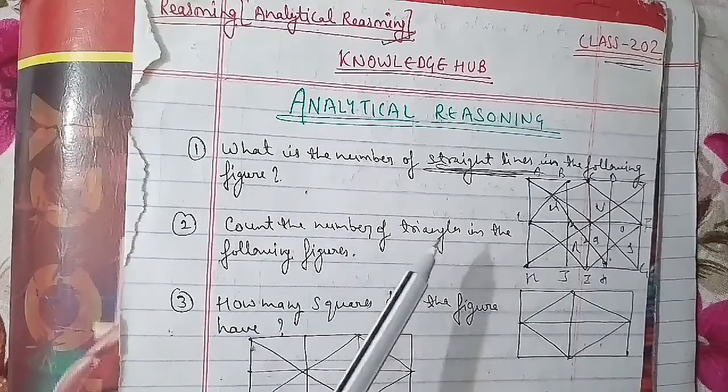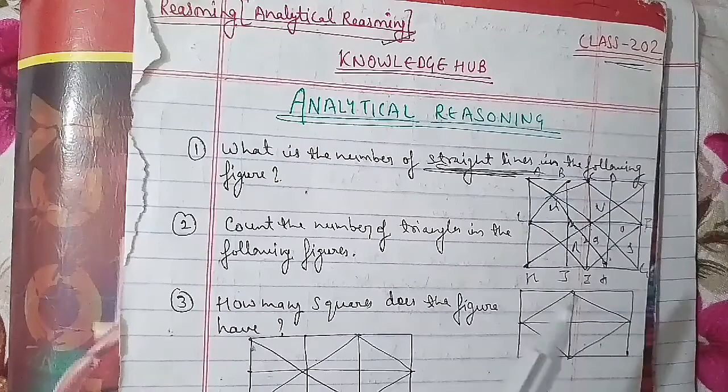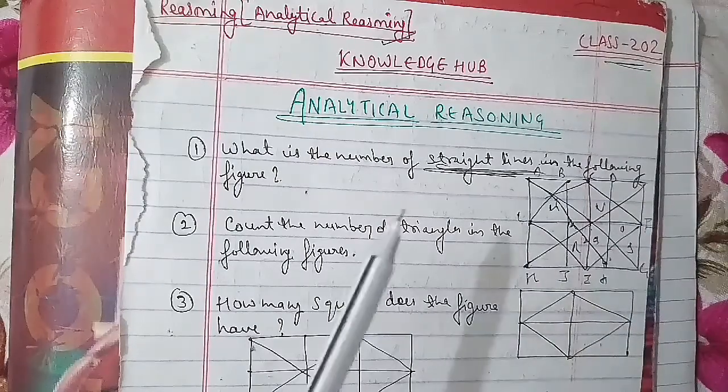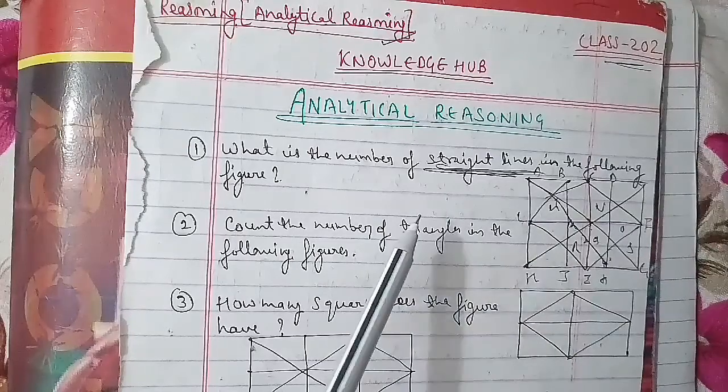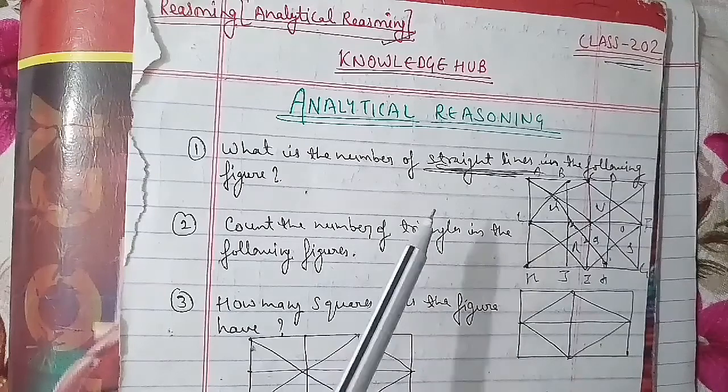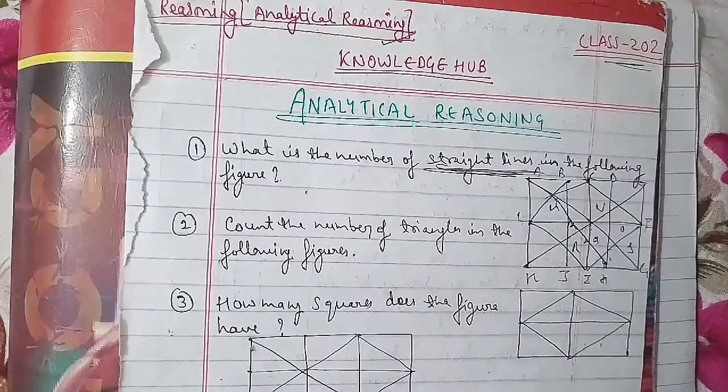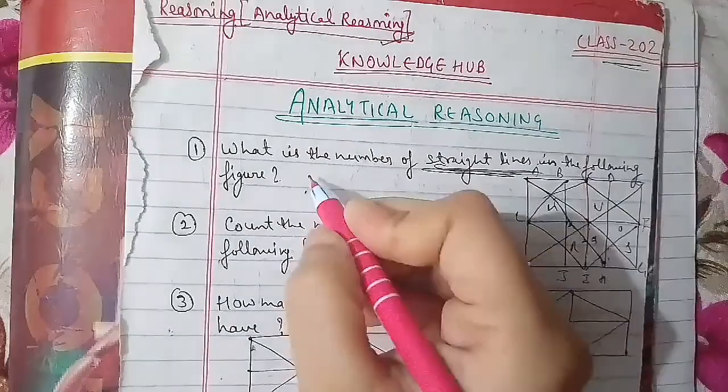So we count these lines, and we have 3 plus 5 plus 6, that is 6 plus 5 plus 3, which gives 14 straight lines in the figure. Hence the answer is 14.